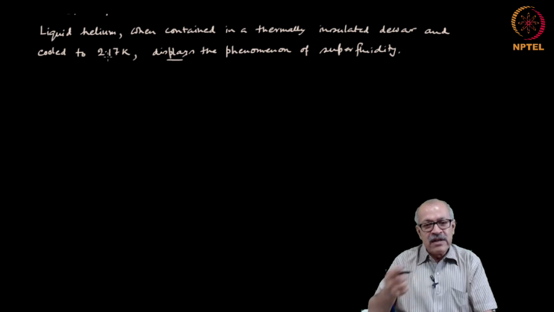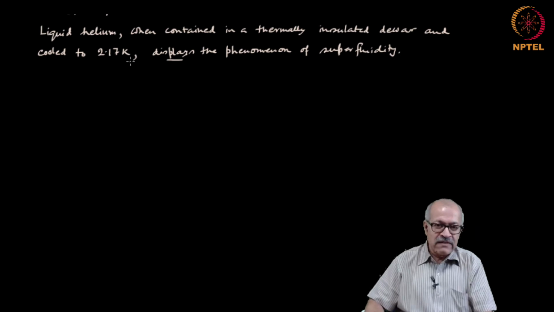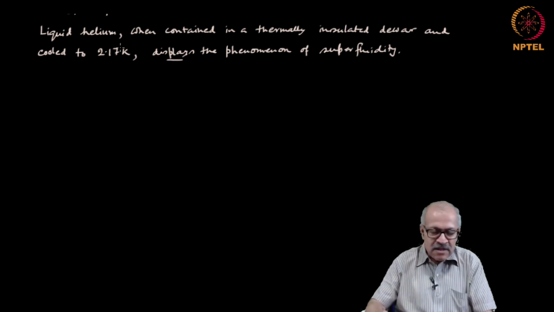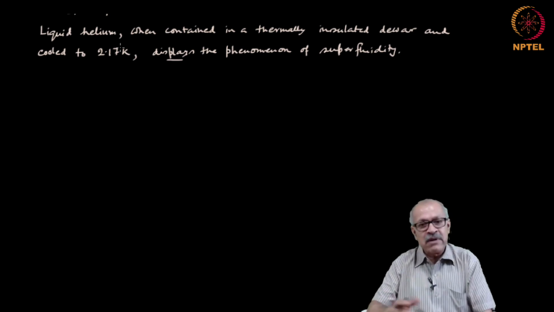If you want the reader to give attention to this, then you cannot write it like that. The right way of writing would be to say liquid helium displays, where displays comes right after the subject. Displays is the verb, the subject is liquid helium. Liquid helium displays the phenomenon of superfluidity when contained in a thermally insulated dewar and cooled to 2.17 K. That is a better way of constructing this sentence. Same sentence, same thing conveyed, but in a better way.